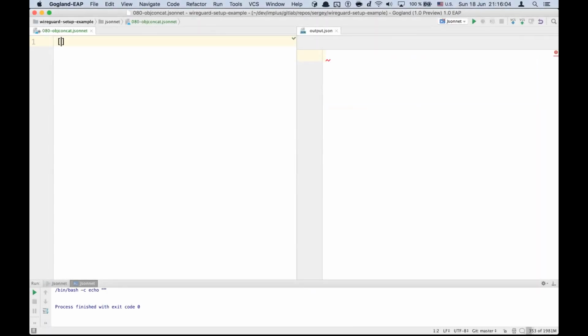To concatenate 2 arrays, you need to use the plus sign operator, and in this case it outputs just 1 array. And this syntax works for objects too. For example, if you have 2 objects and you join them with the plus sign operator, Jsonnet outputs just 1 object. And if both objects have a field with the same name, the value from the right hand side object takes precedence. So in this case, the b value in the output will be 4. Here it is.